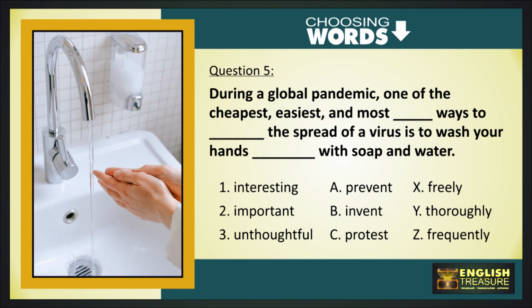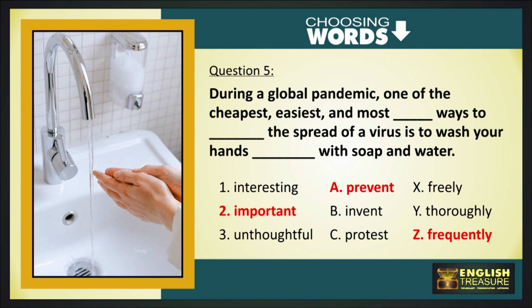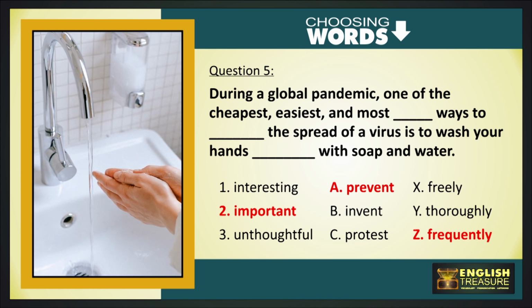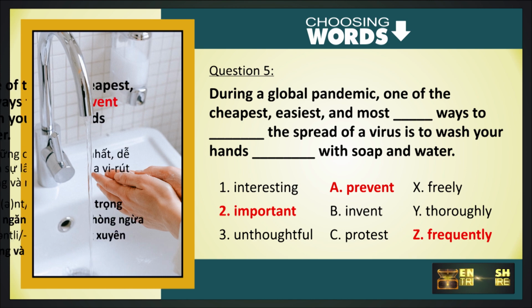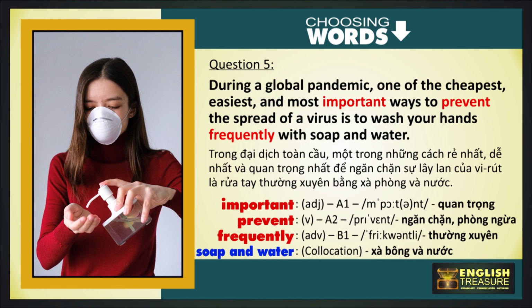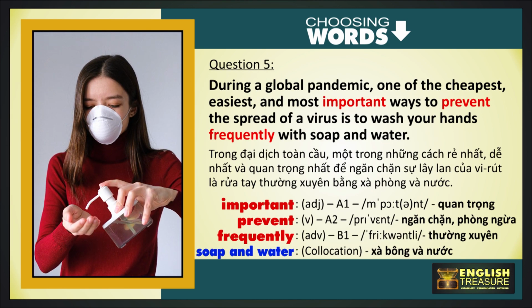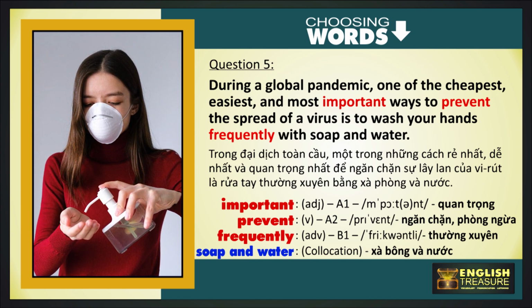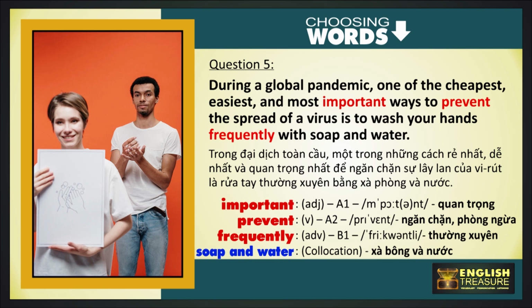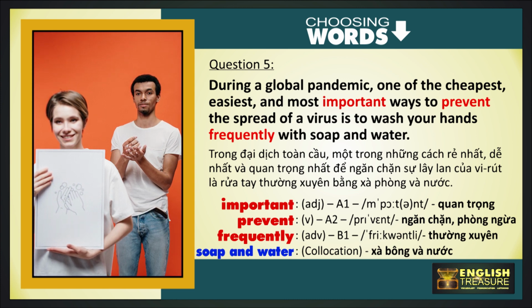The correct words are important, prevent, and frequently. During a global pandemic, one of the cheapest, easiest, and most important ways to prevent the spread of a virus is to wash your hands frequently with soap and water.